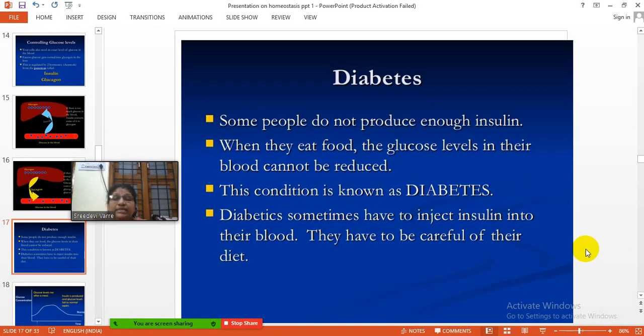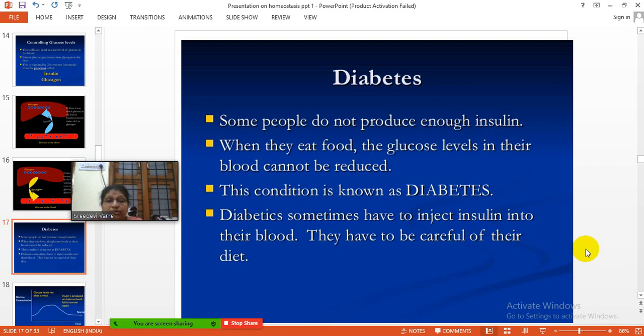Now coming to diabetes. Some people do not produce enough insulin. When they eat food, the glucose levels in their blood cannot be reduced. This condition is known as diabetes. Diabetics sometimes have to inject insulin into their blood. They have to be careful of their diet.